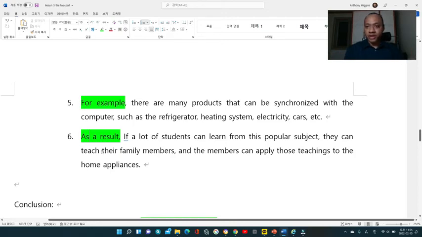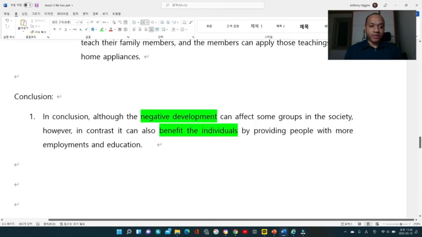So I wrote two things, right? One, I wrote the negative effect to the society, and second, I wrote the positive impact to the individuals. And then for the conclusion, I rewrote the question. So it says, "In conclusion, although the negative development can affect some groups in the society, however, in contrast, it can also benefit the individuals by providing people with more employments and education." I would add the negative, "although," and then start off with the negative. That is how I concluded the essay.